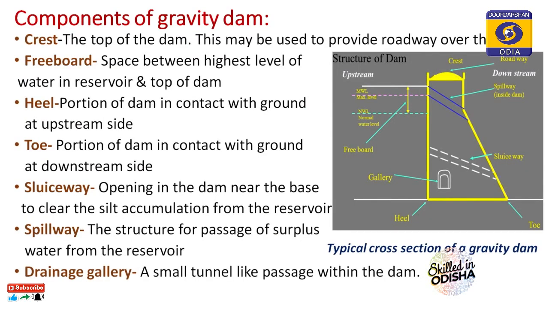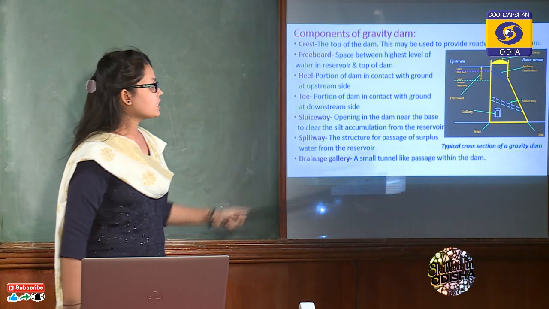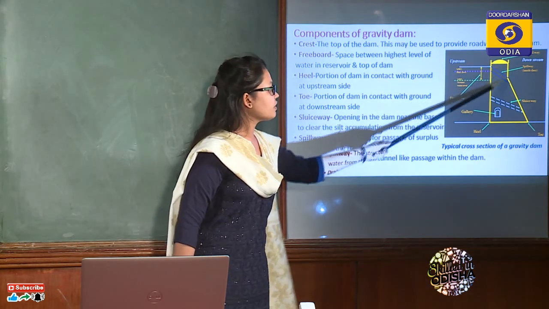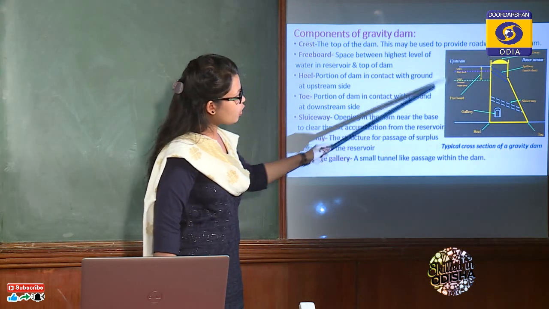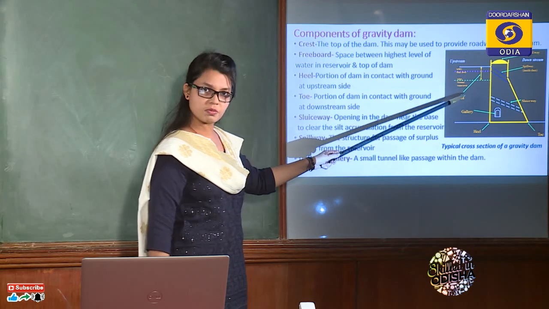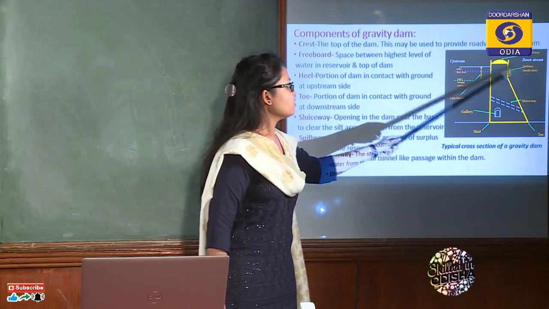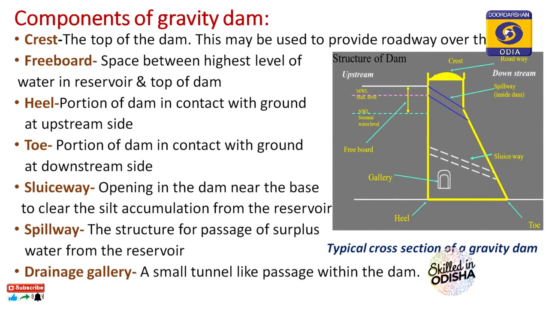Then let's come to the components of a gravity dam. This is a cross section that shows the gravity dam. This is the water reservoir side, that is the upstream side of the dam, and this is the downstream side. These are the components. Let's start with the topmost component, the crest. The crest is the top of the dam. So the top part of the dam is called the crest.